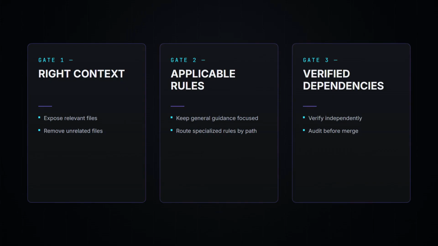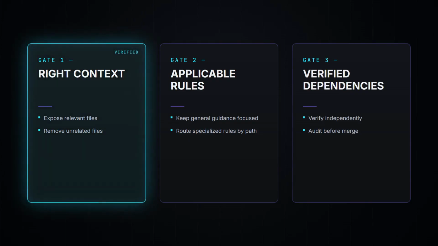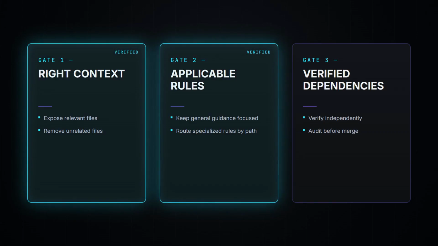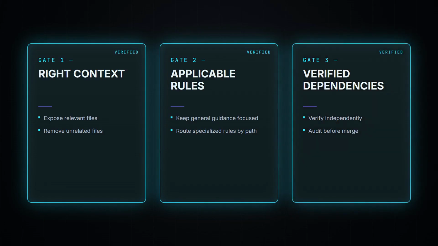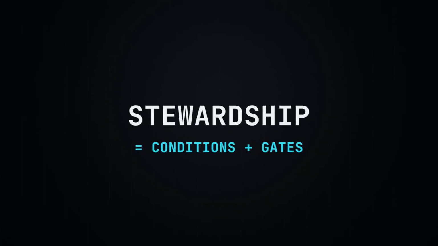Gate 2 is instruction scope. Keep general repository instructions focused. And then organize specialized language or framework guidance by path. The agent should receive the rules that apply to the location being changed, not every rule the repository happens to contain. Gate 3 is dependency verification. Independently verify every dependency suggested by AI and require automated vulnerability auditing before a generated dependency change can be merged. Preserve both layers because independent verification and automated auditing perform different jobs.